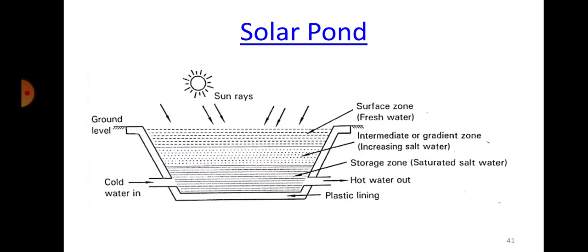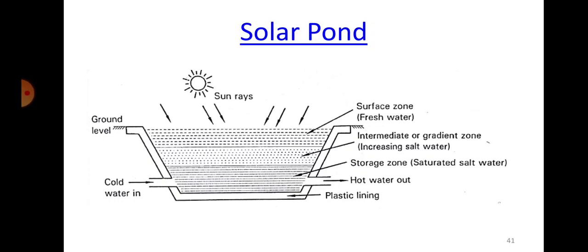So these layers are intentionally created by having variable salinity, variable salt contents, so that the first layer will be on the top itself, the second layer will always be in the middle, and the third layer, which has more salt content, will be in the bottommost position. Okay, so what will happen now?